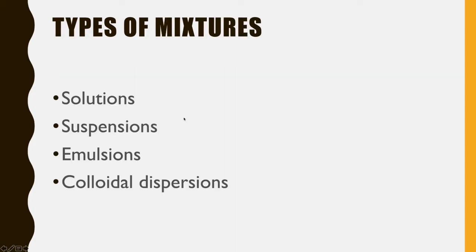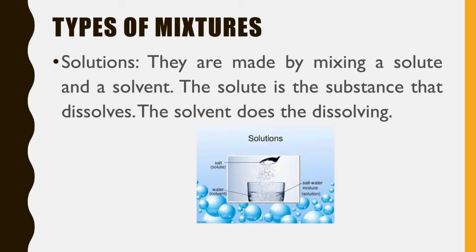Now, what are the different types of mixture? The types of mixture can be of four types: solution, suspension, emulsion, and colloidal dispersion. Now, let us see what a solution is. Actually, solutions are made by mixing a solute and a solvent.